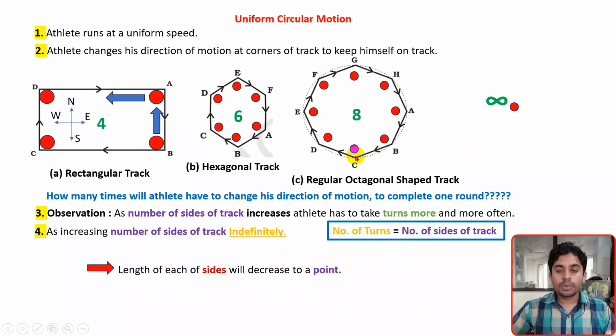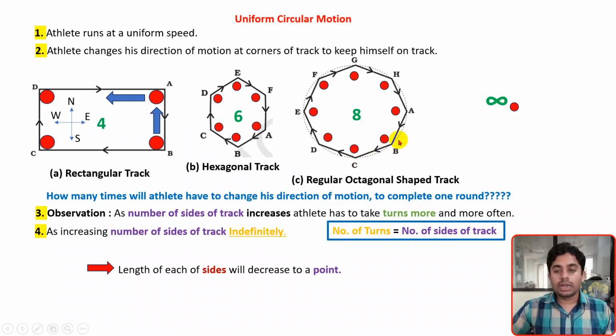As the number of sides of the track increases and reaches infinity, the length of each side keeps decreasing, and at one point they will become points, as shown here, right? So it will turn into points, and each individual point indicates a side of the track.